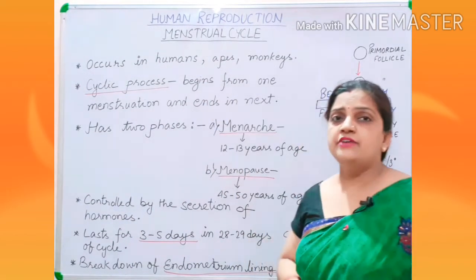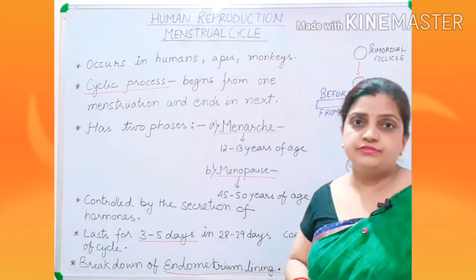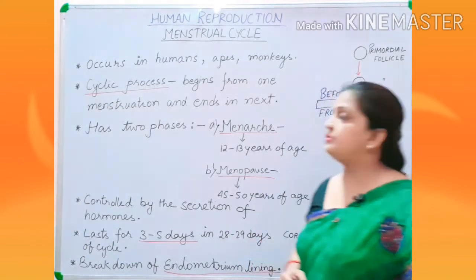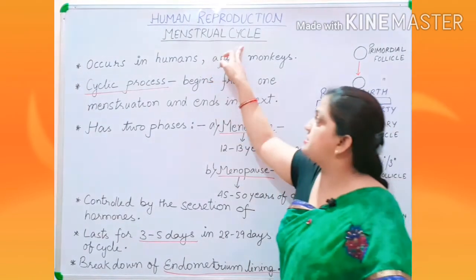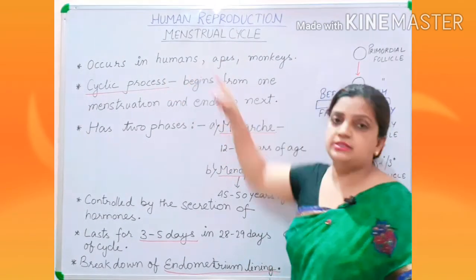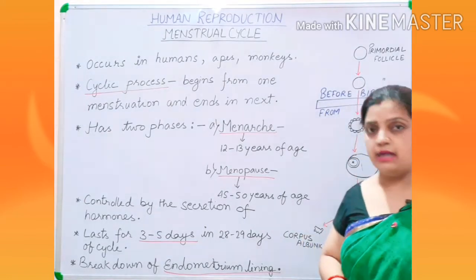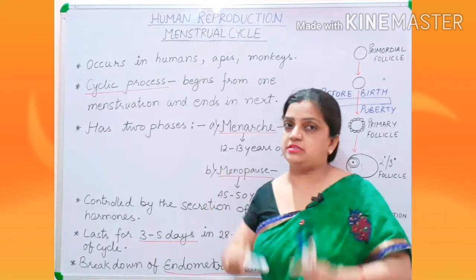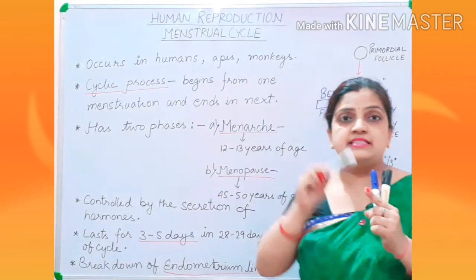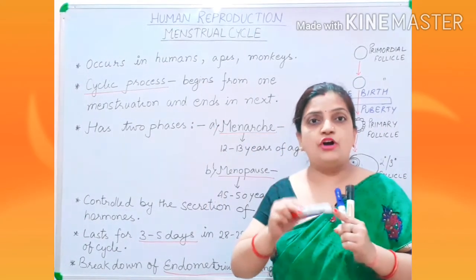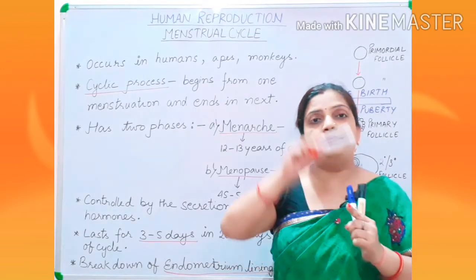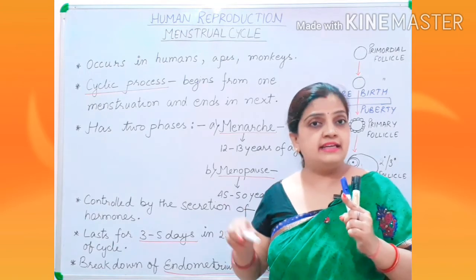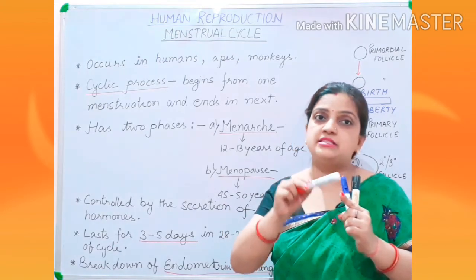Now let us first have a summary of the menstrual process, then we will move to the stages. Now children, you know that this menstrual cycle occurs in humans, apes and monkeys. This process is a cyclic process. It is a cycle which starts from an event, goes ahead with similar such processes, and again finishes on the same event.